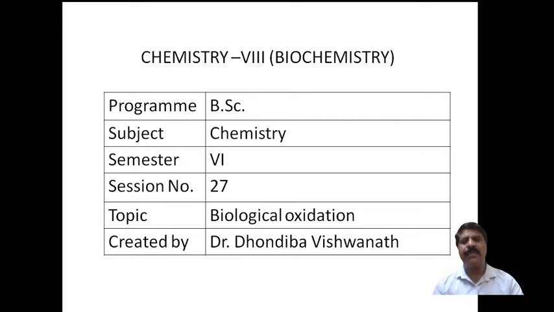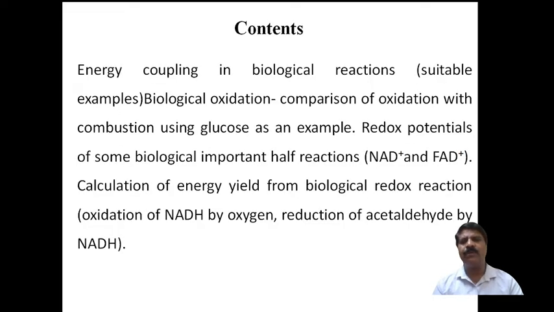In this session, I am going to discuss energy coupling in biological reactions with a suitable example, and biological oxidation, in which the comparison of oxidation with combustion using glucose as an example. Then later I will come to the redox potentials of some biologically important half cell reactions, these are NAD plus and FAD plus.